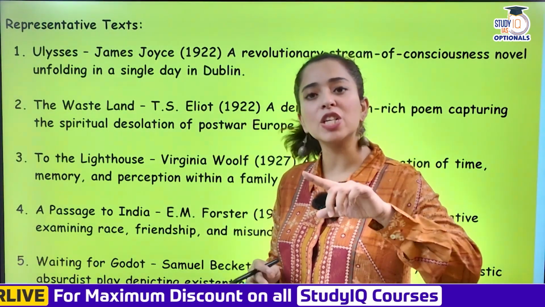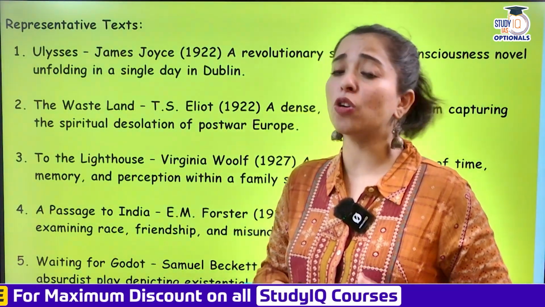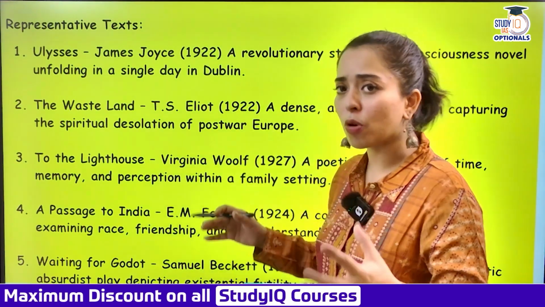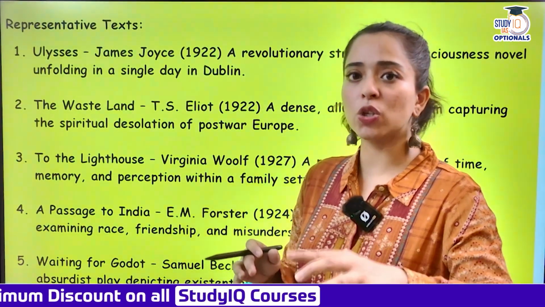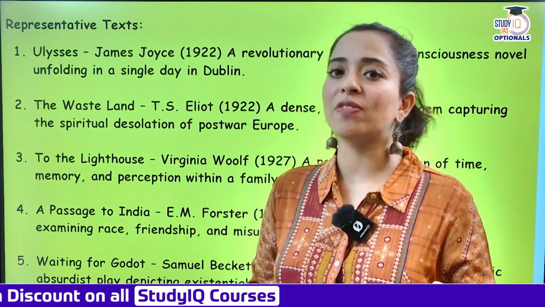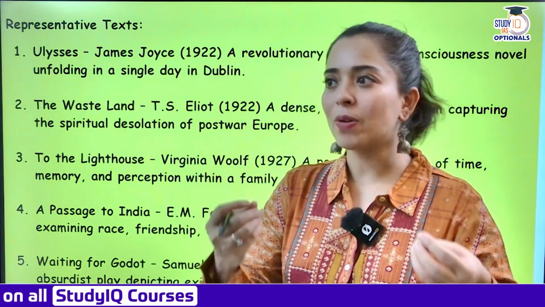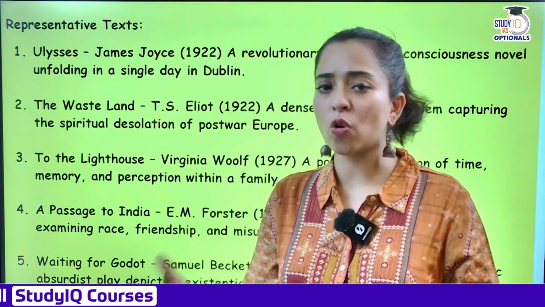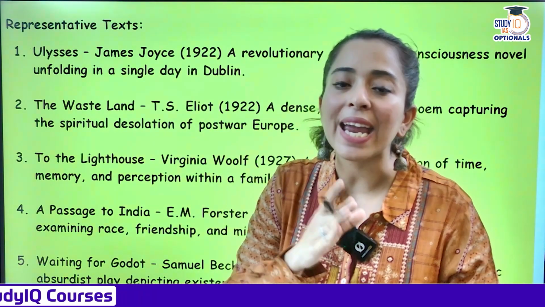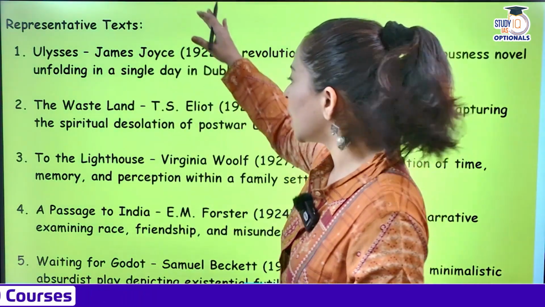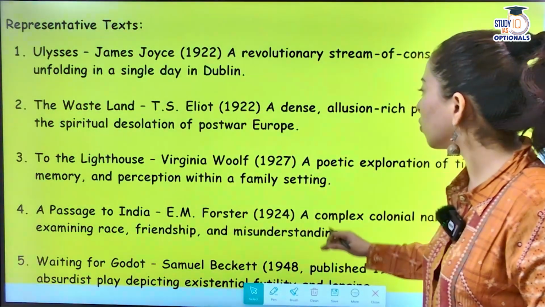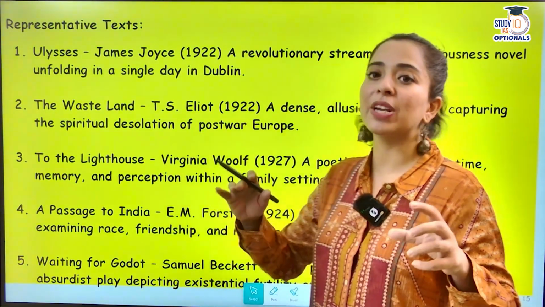Wasteland, again written in 1922. T.S. Eliot, again a Nobel Prize winner. This was a poem written according to the modern age of that period. It's actually showing how the world has become a wasteland. How there are no morals, there's no spirituality, there's no values, and we are coming almost to an end of an era. So this was Wasteland. To the Lighthouse by Virginia Woolf, a poetic exploration of time, memory, and perception.